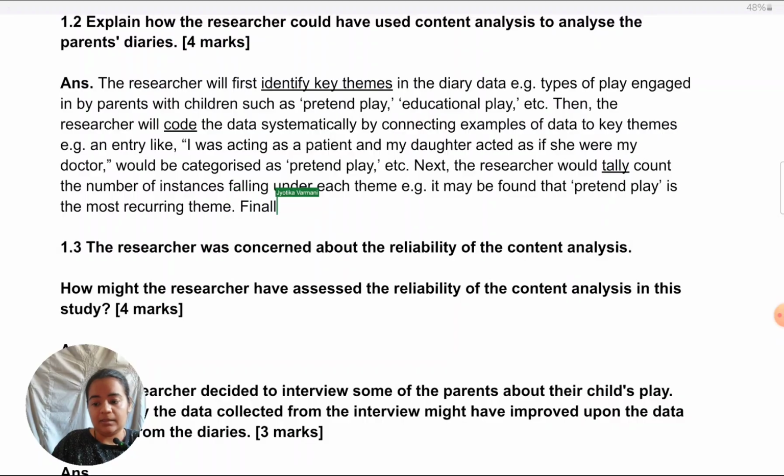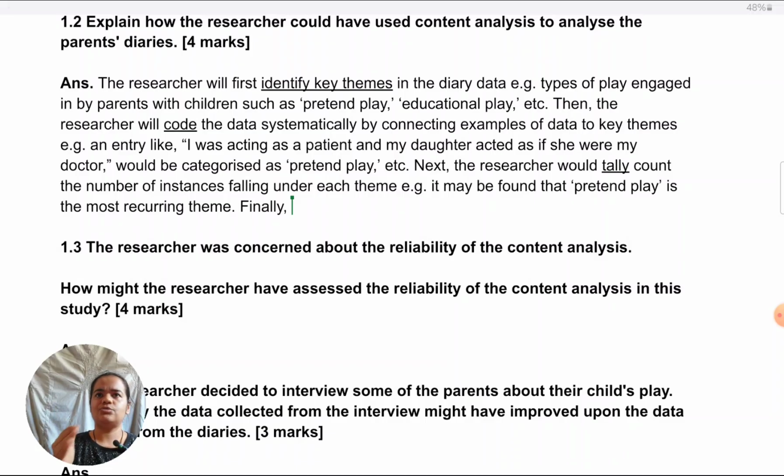Finally, the final step is quite variable. I have noticed over years of teaching students from different schools. Generally, for the final step, I take qualitative insights. So the researcher could just add more depth by supplementing the quantitative data with some qualitative insights. But some schools insist that inter-rater reliability has to be the last step. So you could take that. So first I'll just cover that in case you want to give inter-rater reliability as the last step.